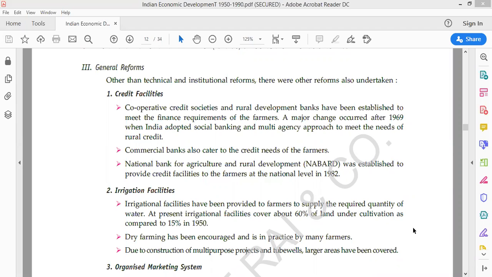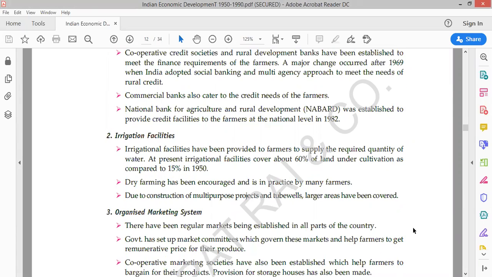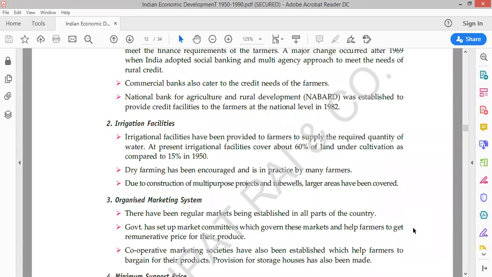Next, the second general reform is irrigation facilities. Through the green revolution, as I told you, we started using HYV seeds, fertilizers, pesticides and other things.